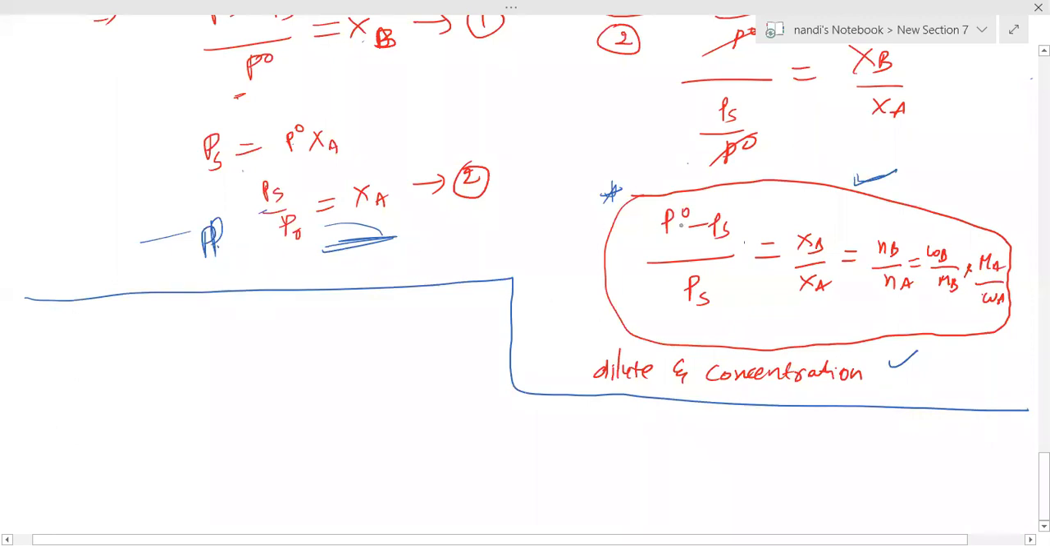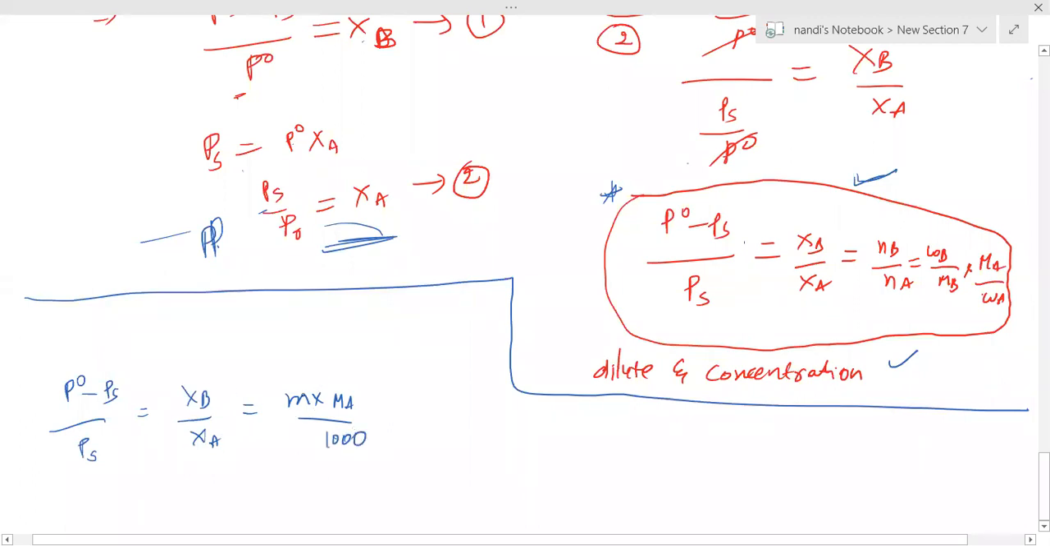The relation between molality and mole fraction I also mentioned, sir. P naught minus PS by PS equal to XB by XA, which is nothing but M into, we can check it here, MA by 1000, I think so.